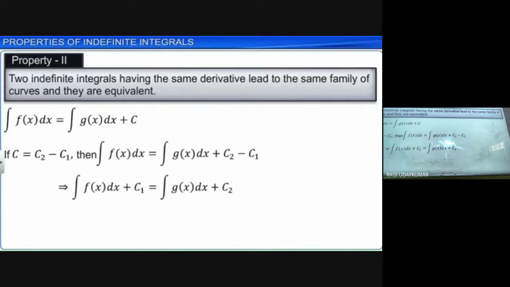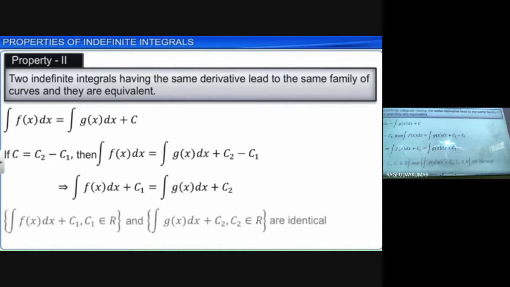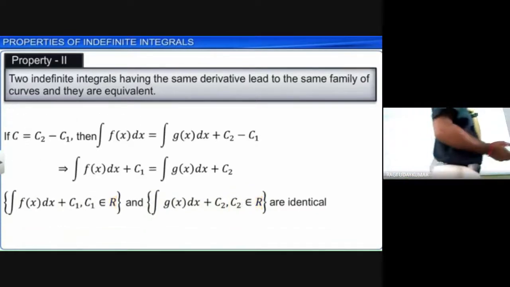So this function plus c, some function plus c2, some other constant. Whenever these two functions are identical, simply their integrations are equal, as indefinite integrals having the same derivative.